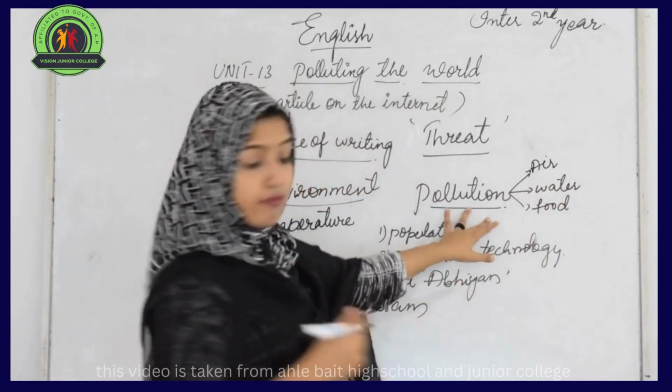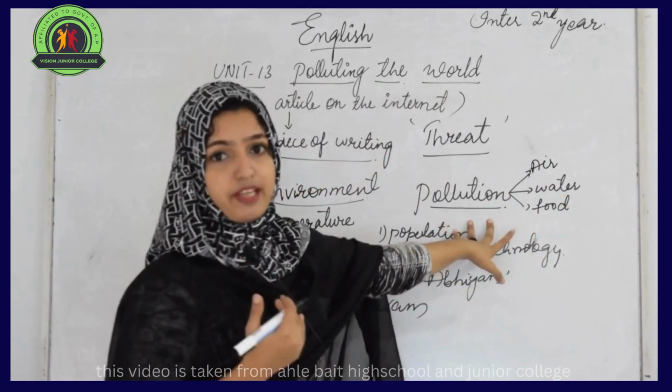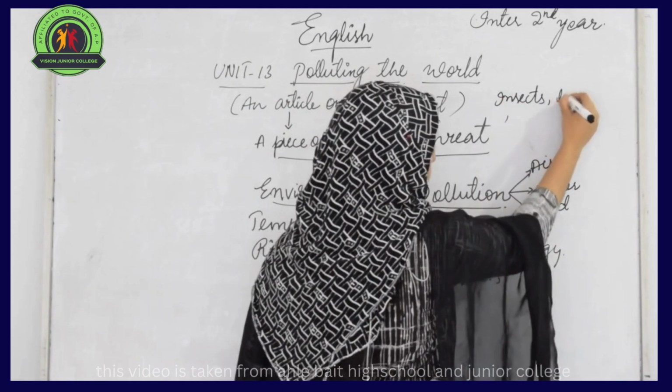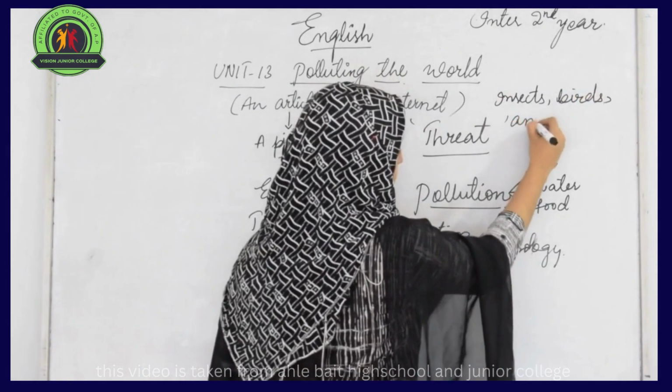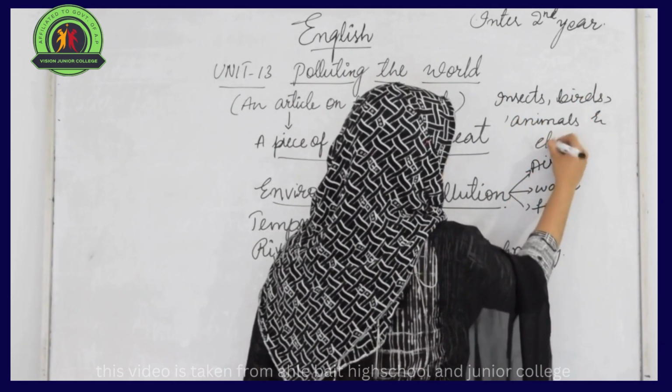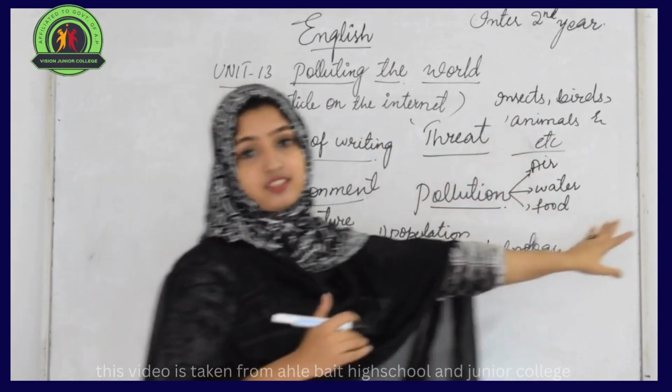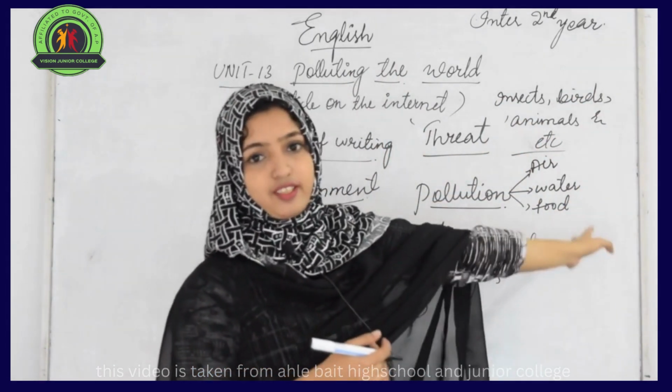Here, we doesn't only refer to human beings, but also to insects, birds, animals, etc. Altogether, we can say all the living creatures on this earth.